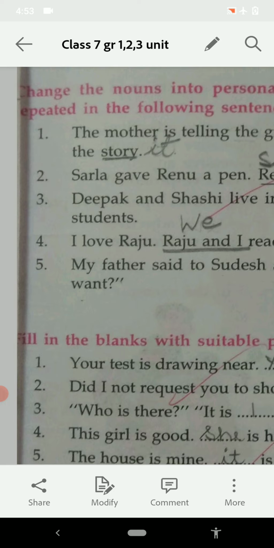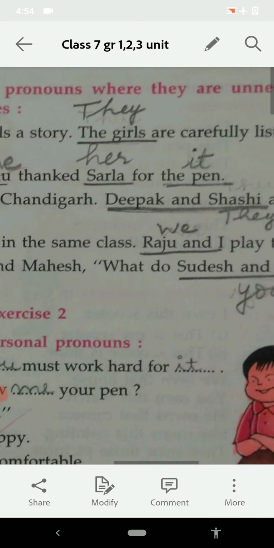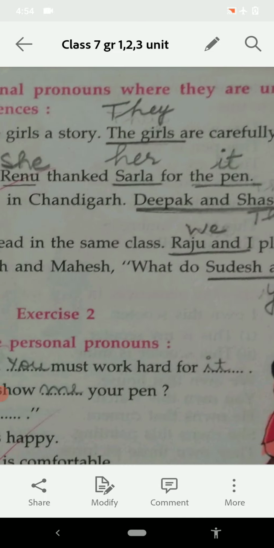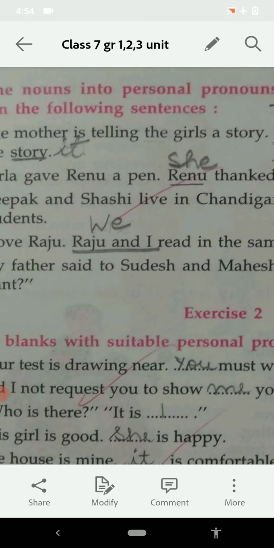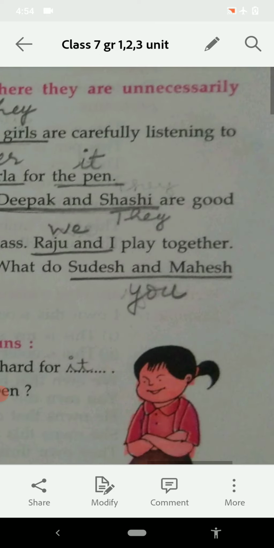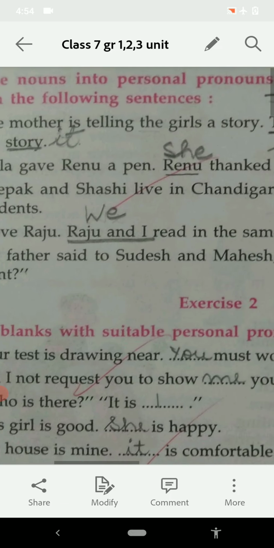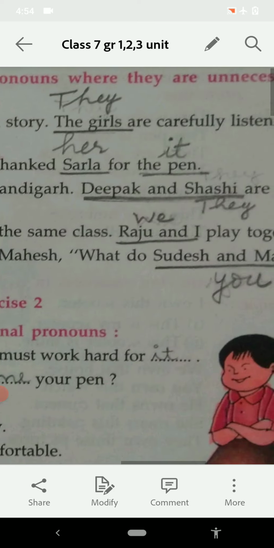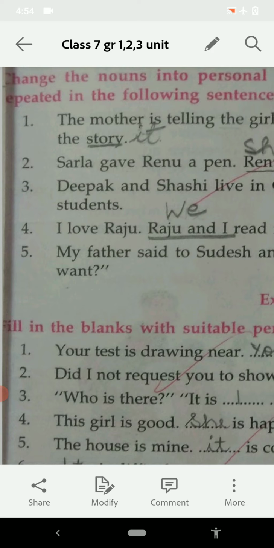I love Raju. Raju and I read in the same class. Raju and I play together. So in place of Raju and I, we have written we. We read in the same class. We play together. Similarly, third one, my father said to Sudesh and Mahesh, what do Sudesh and Mahesh want? So my father said to Sudesh and Mahesh, what do you want?